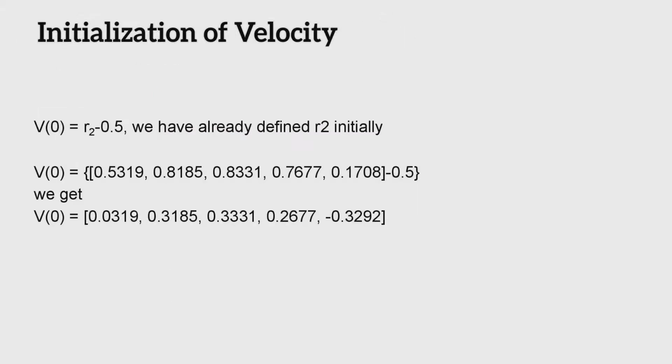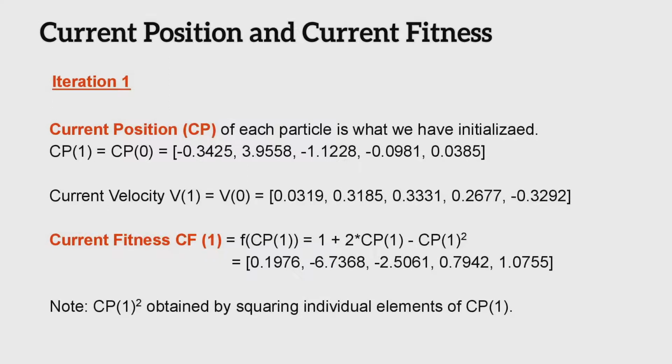Similarly, the velocity is computed by R2 as shown on the screen. You can see how we obtained the velocities. Again, it's done to ensure that the velocity is not too low or too high and all the region is covered. Now, we have obtained the current position and velocity of the particles.